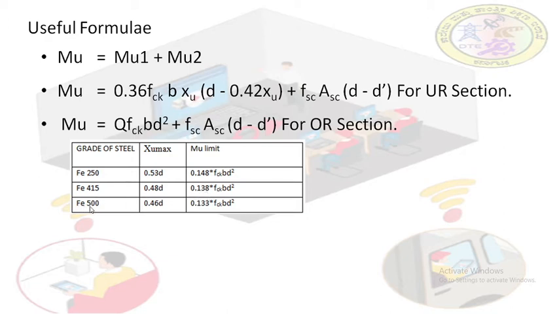For fy equal to 500, Q value is 0.133. Please remember this: 0.148, 0.138, 0.133. So Mu is equal to Q into fck b d square plus the second component Fsc Asc (d minus d dash).